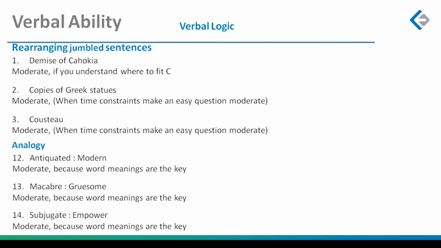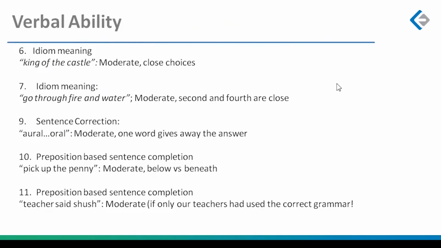Then you had 3 analogy-based questions, out of which technically 12th and 13th were tricky only for the word meanings. If you haven't been looking at Vocab Empower yet, if you're still spending your time with something like a Norman Lewis or something like a Wordsmith, please pick up Vocab Empower before it is too late. All of these words were from Vocab Empower, so much that we had an empower in question number 14. Anyway, so yeah, more or less moderate, all three of them, because word meanings were the key. If you did not know the word meanings, you would not have any clue what is happening in those analogy questions. Then you had your grammar based questions, 5 of them.